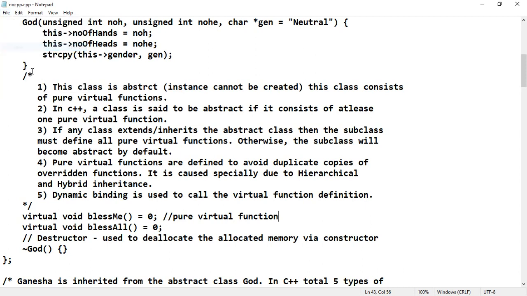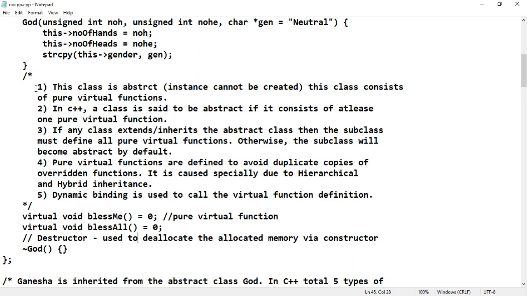And make note of this: if any class consists of at least one pure virtual function, then that class cannot be instantiated. That means that class will become abstract. So here two pure virtual functions are there: one is bless me, another is bless all. That means I'm requesting God to bless me, and also, since sarve jana sukhino bhavantu, I'm praying God to bless all. So basically this is how this particular pure virtual function works.